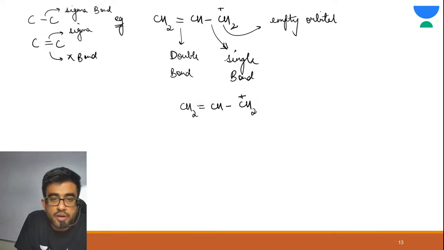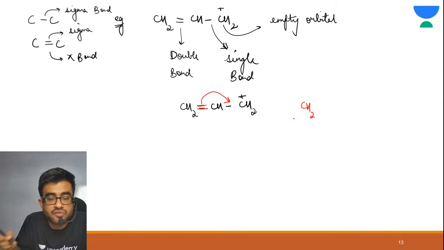So this is your pi bond. This pi bond is shifted to here. Just see all the atoms, now you need to draw its resonating structure. So what will happen? Your pi bond shifts here and the positive charge goes here.